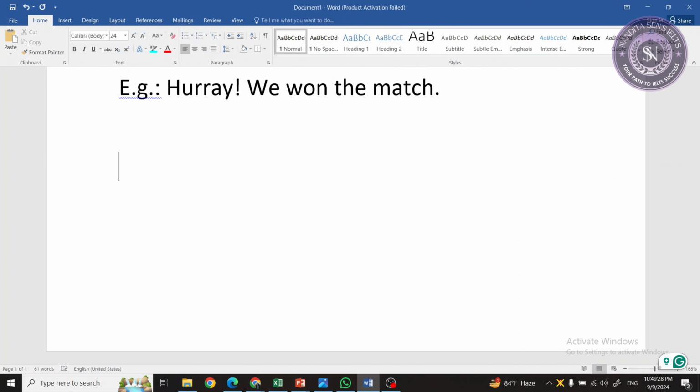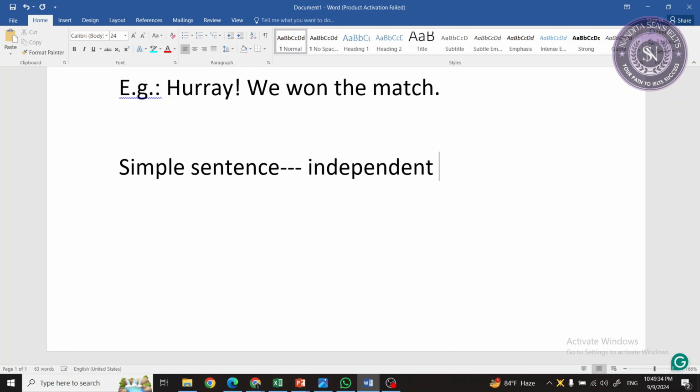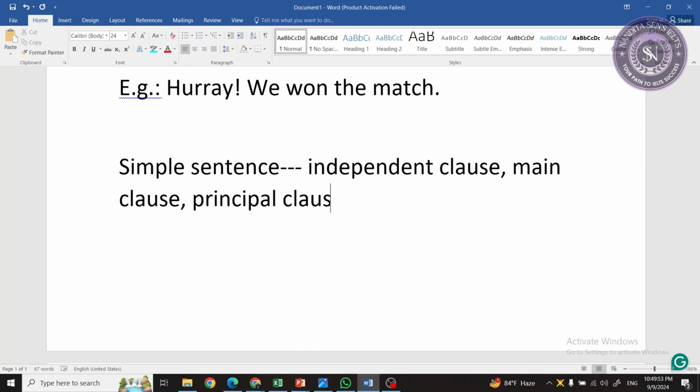So a simple sentence is also called as, you will be sharing this word also, right? Yes, if you need this. Yes, please, I need it. Okay, all right.